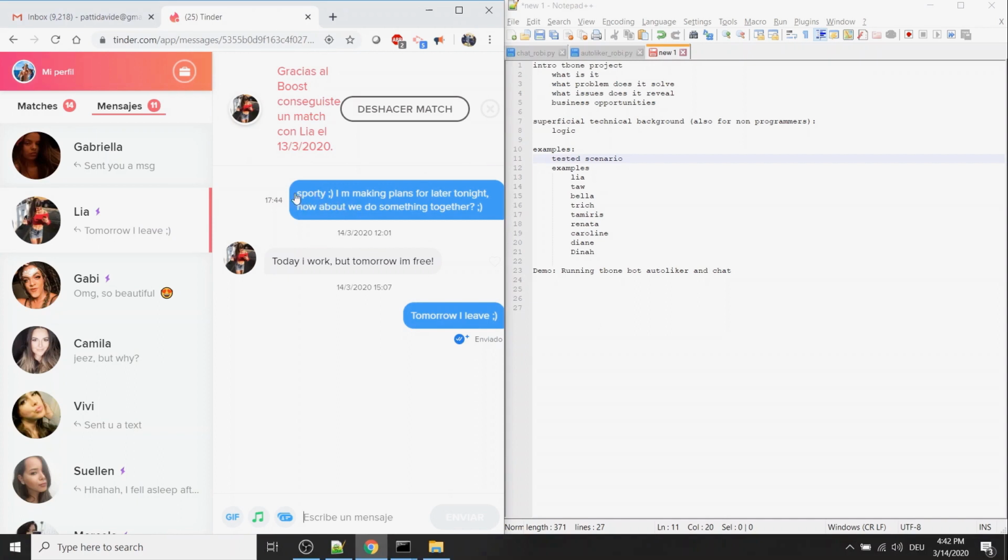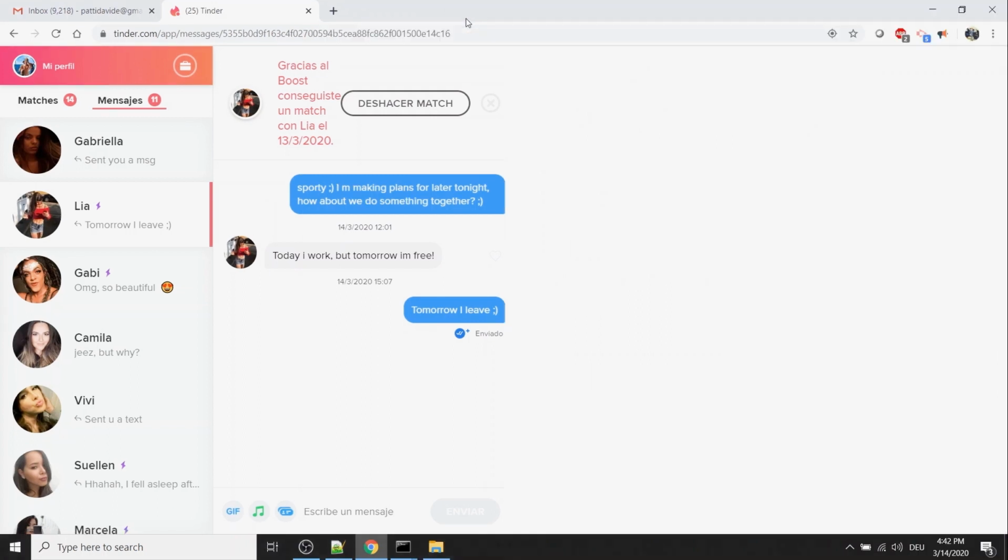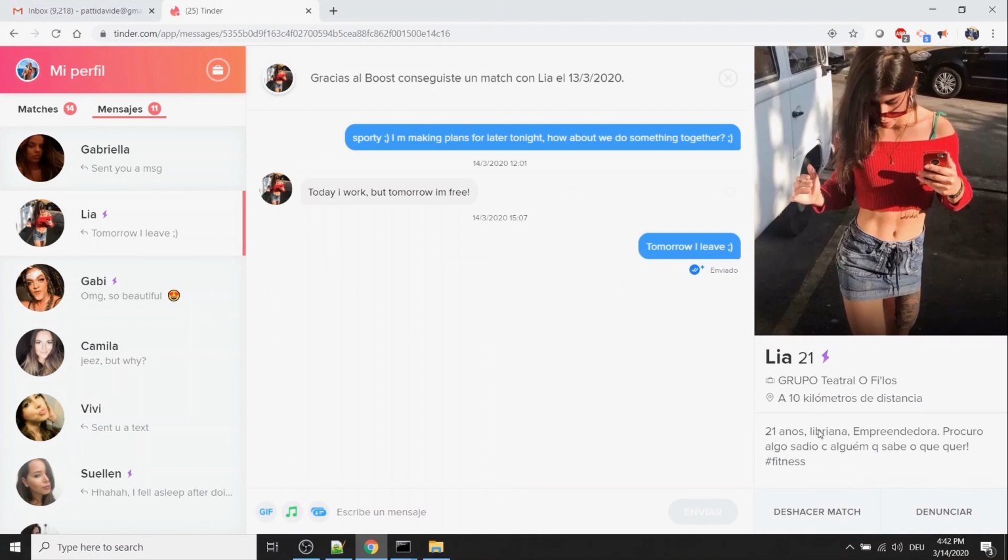I call her sporty because I have some basic checks to set the nicknames and date invitations, and she probably has something regarding sport in her profile, which now maybe I can see. Yeah, we can see she has hashtag fitness. So this is why I call her sporty.